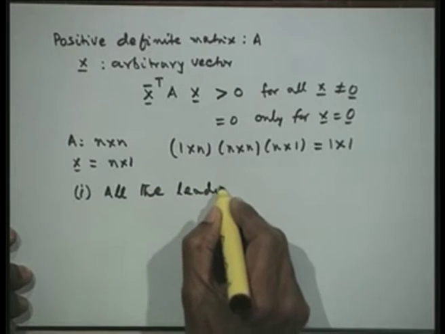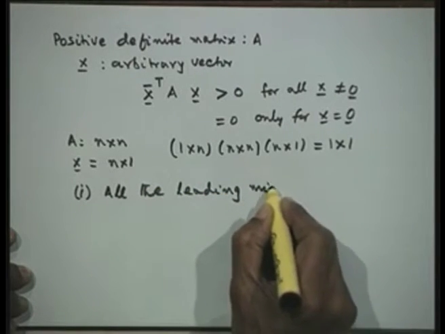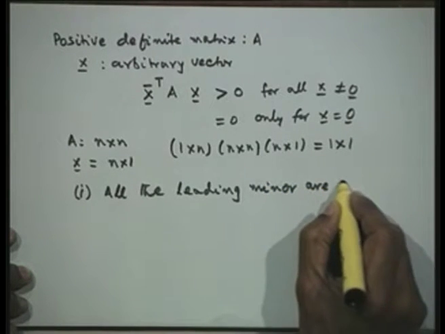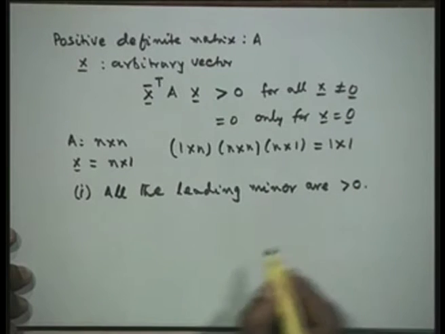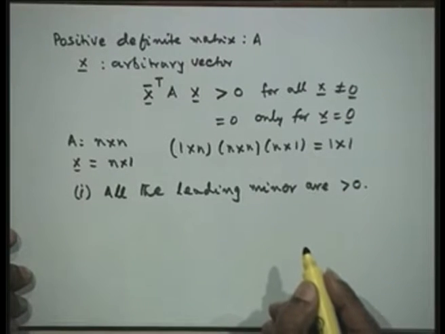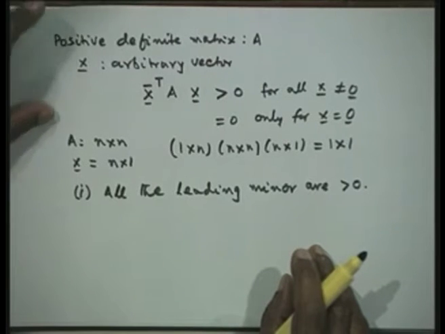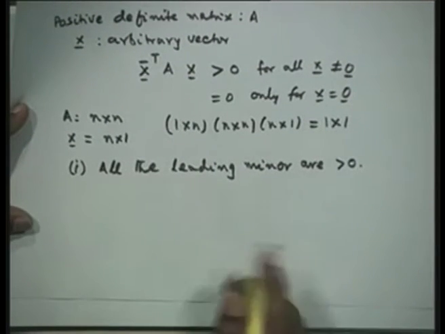So, all the leading minors are greater than 0. All leading minors are greater than 0. This is a simple test which we can make.